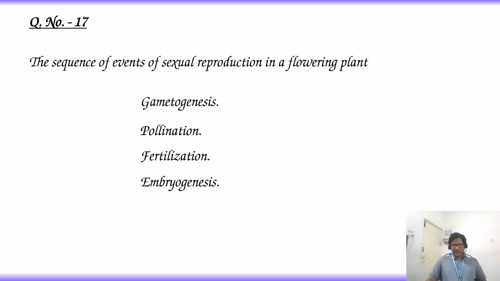As per this order, the answer is option 3, that is C, gametogenesis, A, pollination, D, fertilization, B, embryogenesis.